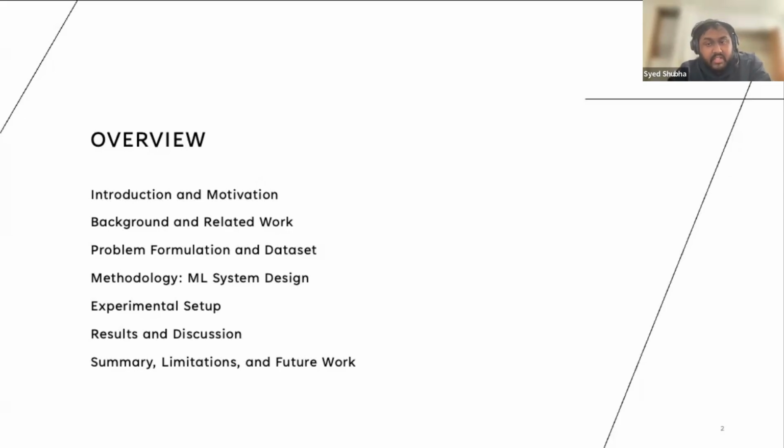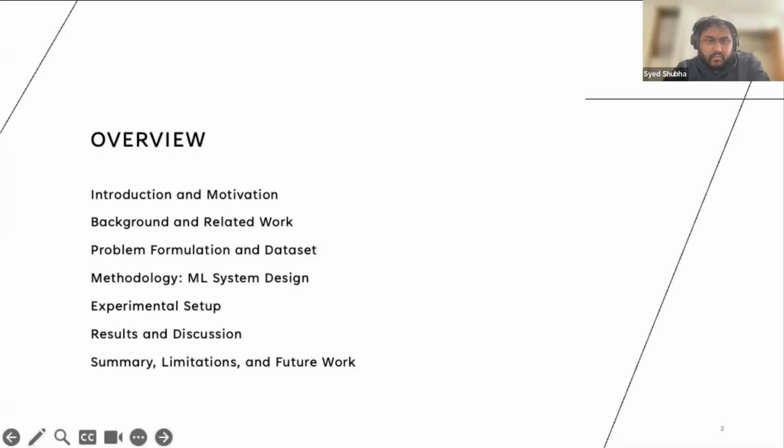After that, I will define the problem formalism and dataset: what exactly the classification task is, how we generate labels from the physics, and how shadows become the features. Then I will describe our ML system design. And finally, Joseph will start with the experimental setup, what models we used and how we tuned them, and then present the results and the key discussion points, and wrap up with the summary, limitations, and future directions.